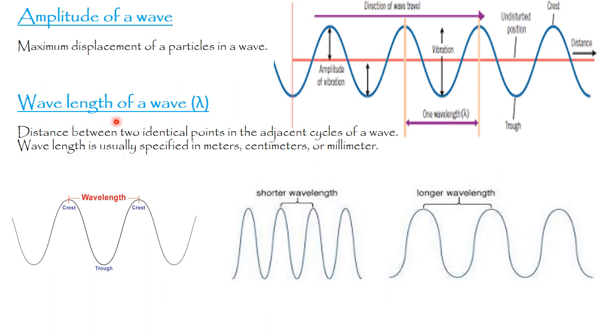And next, the wavelength of a wave, the symbol is lambda, is the distance between two identical points in adjacent cycles of a wave. Wavelength is usually specified in meter, centimeter or millimeter. What are two identical points? Crest and crest, trough and trough. They are the two identical regions. So, the distance between two identical regions is called wavelength.